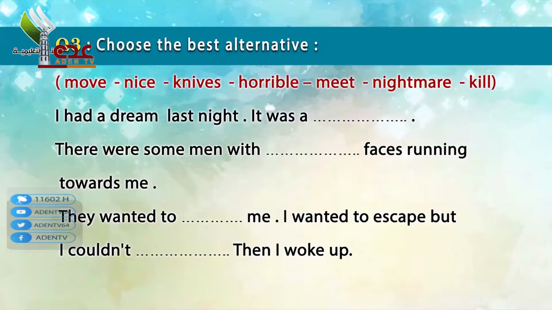Now we are talking about the answer to this question. Listen to me again. I had a dream last night. It was a nightmare. Choose the best word: nightmare. There were some men with horrible faces. As we know, horrible means ugly or frightening, running towards me. They wanted to kill me. I wanted to escape, but I couldn't move. Then I woke up.